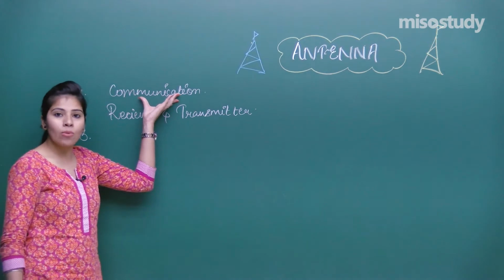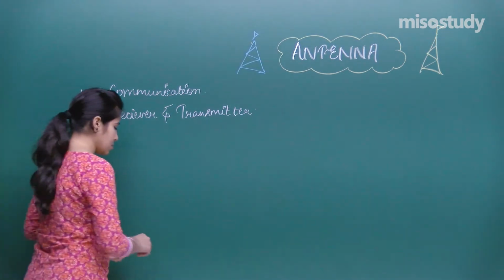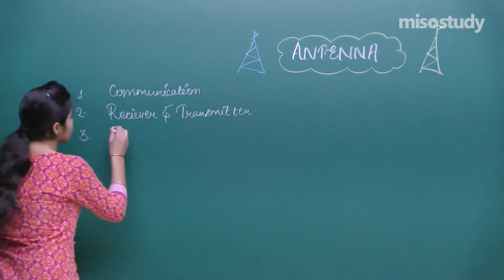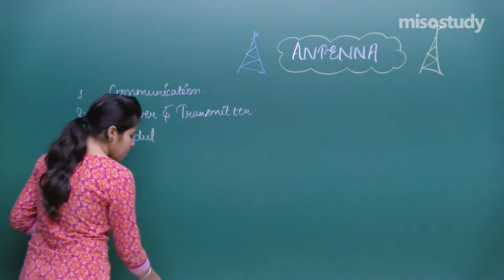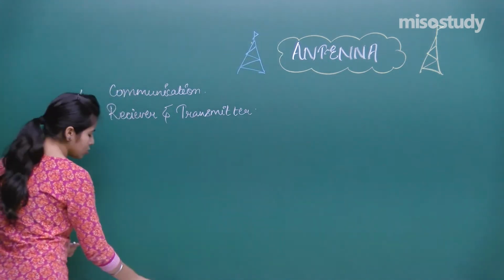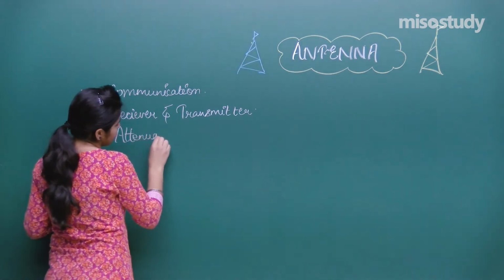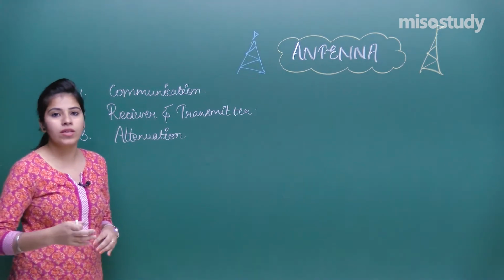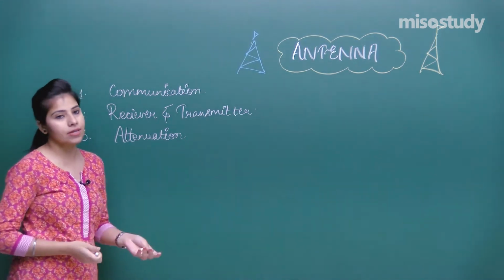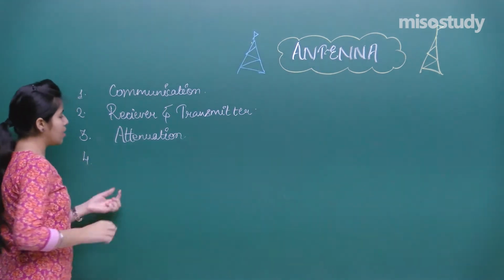What do we mean by communication? This is the exchange of information between any two persons. The third one was modulation. Before jumping to modulation, I think I should tell you about attenuation. Attenuation means losing the strength, losing the power of the signal. So that means this is the decrease in the power of the signal.